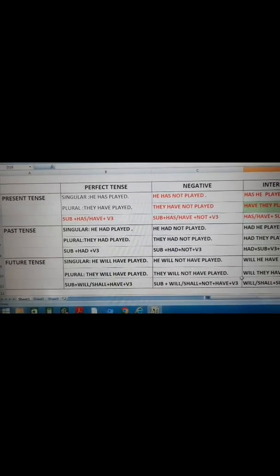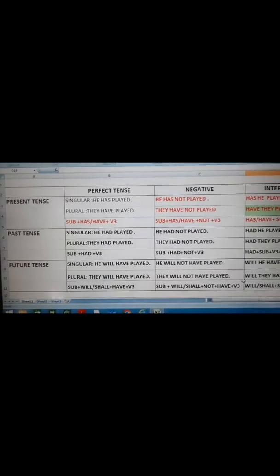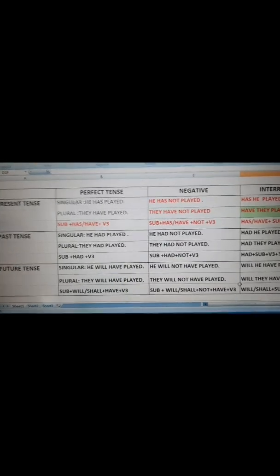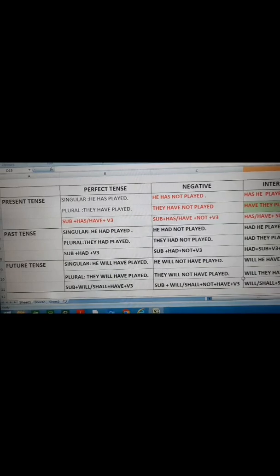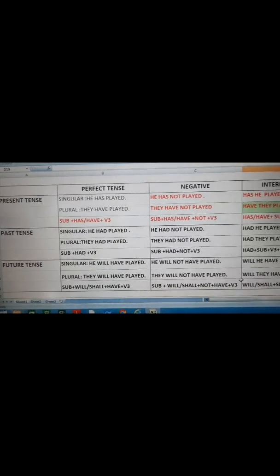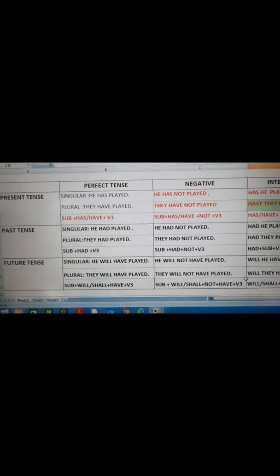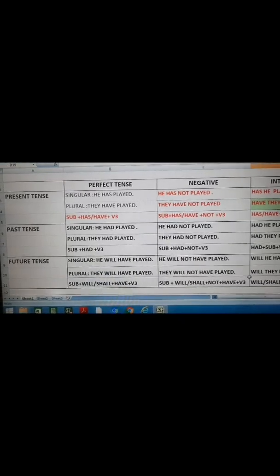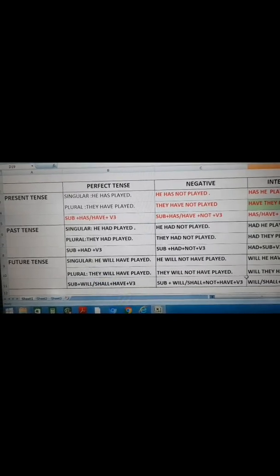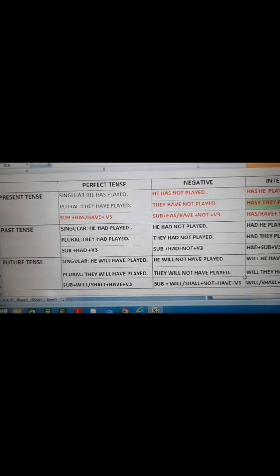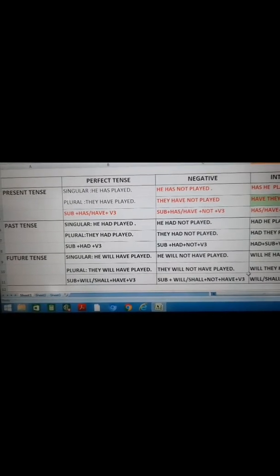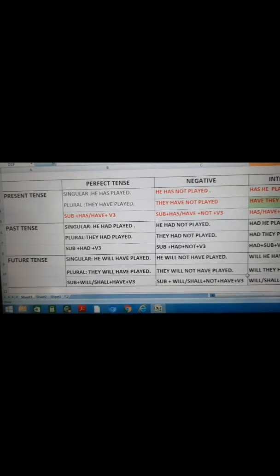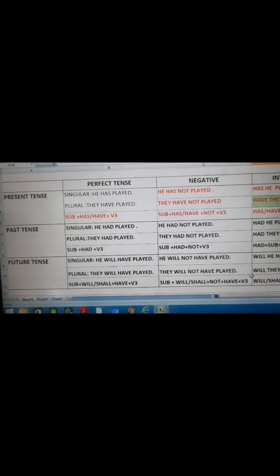The same sentence I am taking which I have taken in indefinite and continuous tense. In singular, when we make the same sentence in perfect tense, it will become like this: He has played. In plural, they have played. So what is the sequence here? What is the order here? First we have to write the subject, then has/have, and then the third form of verb.